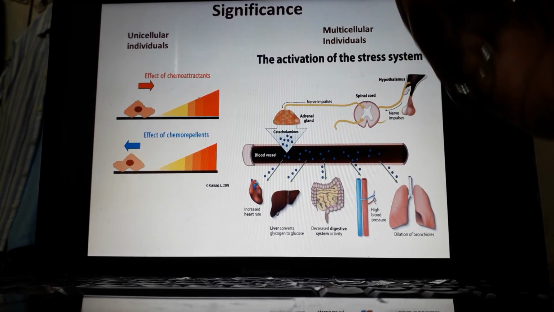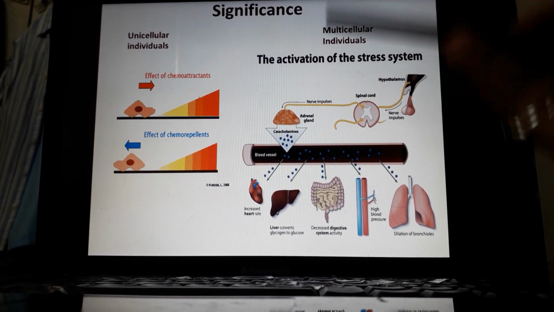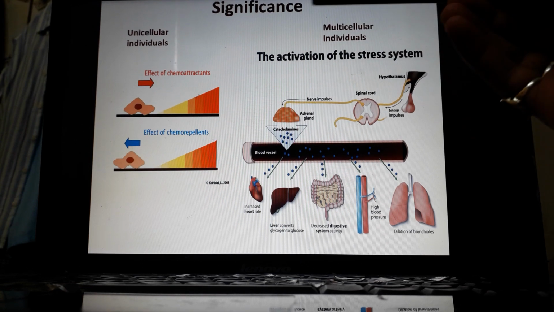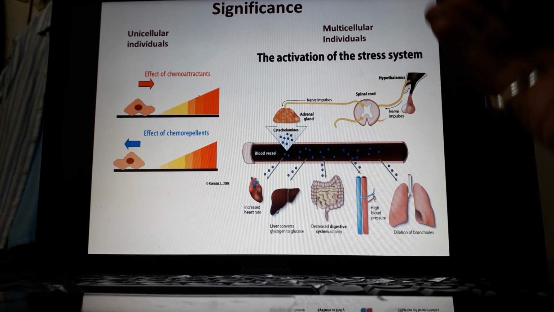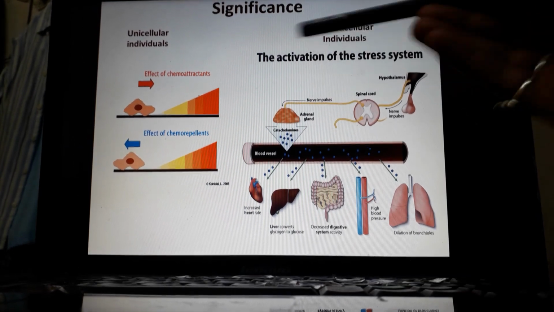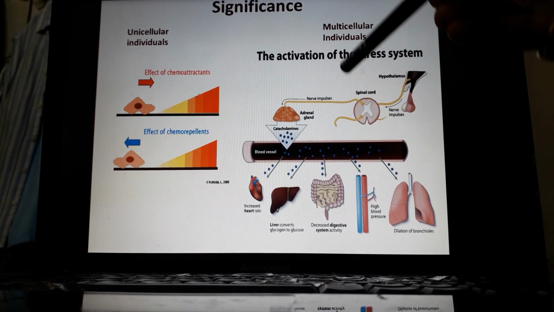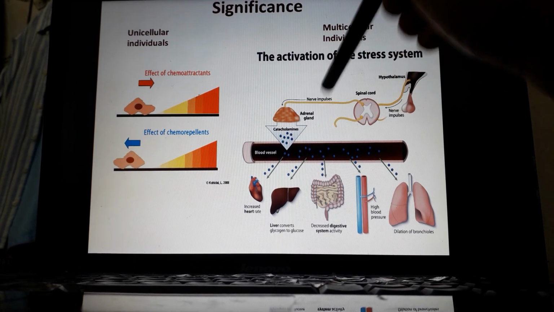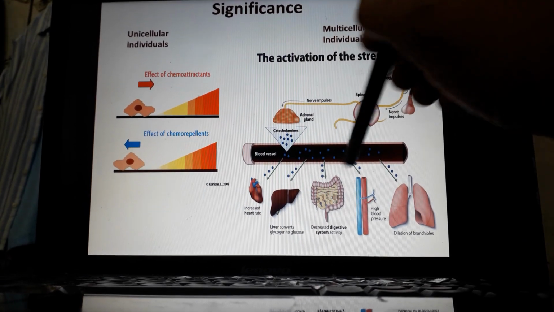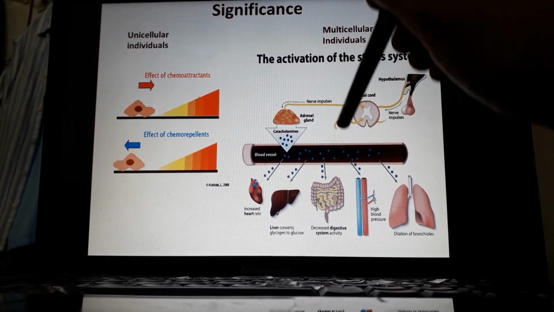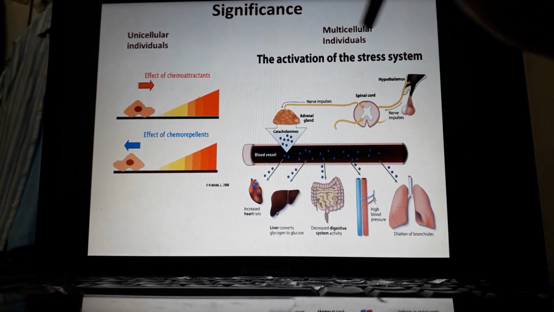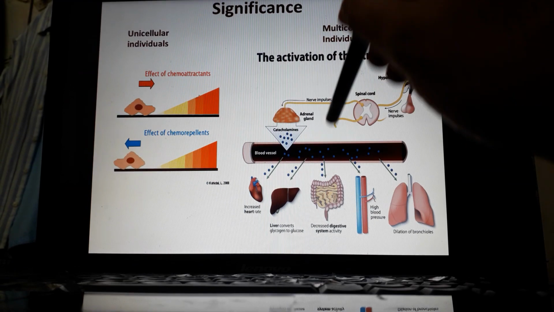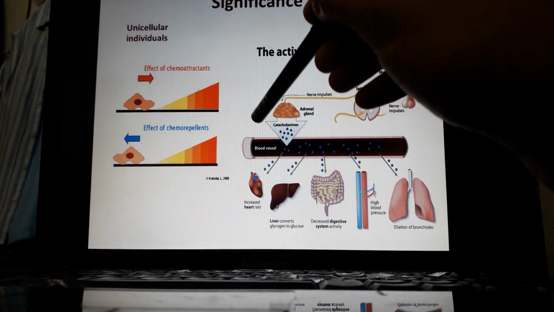Suddenly you will notice your heartbeat will increase, and you start taking very deep and very frequent breaths. Why does this occur? To give a high amount of nutrition and oxygen to your cells, mainly your muscle cells, in order to simply run away from that situation.